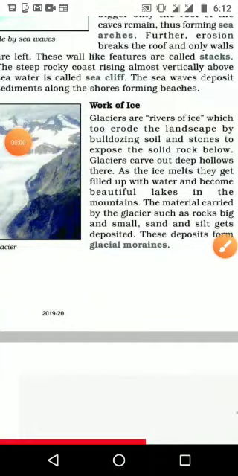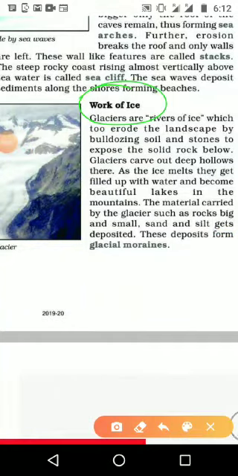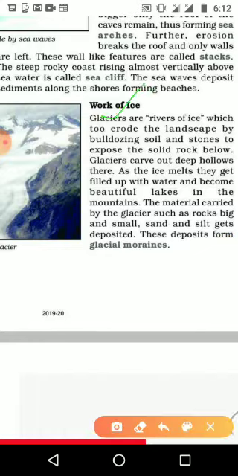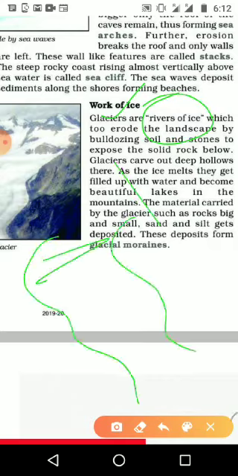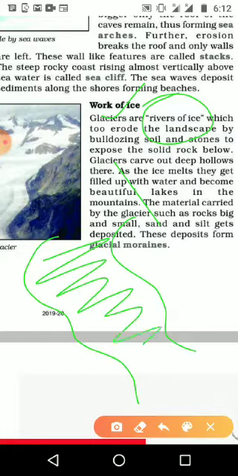Now we are going to see the work of the ice, how the ice is helping to form the different landscapes. Especially when we are thinking about what glaciers are, we want to understand that these are rivers of ice. It is really the river part, and it is filled with snow.